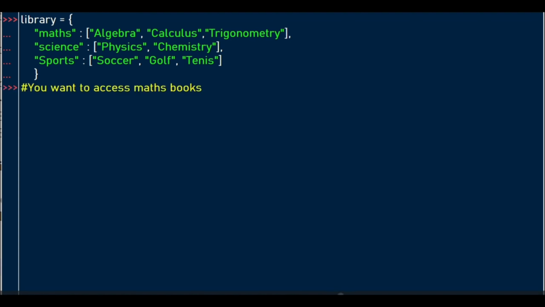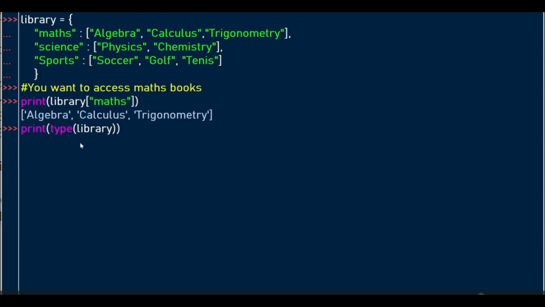So to access the math books within our library, we'll look at the label of the shelf. In this library, we're looking at the math label, and we want to access the math books. So when we go to this shelf, we're going to see that we have algebra, calculus, and trigonometry books. You can even verify the type by using the type function. So we created a dictionary.